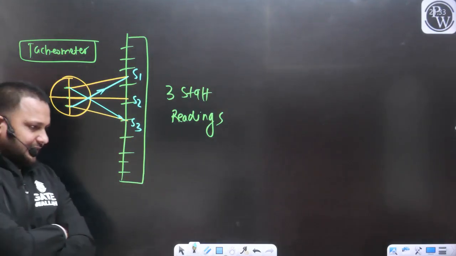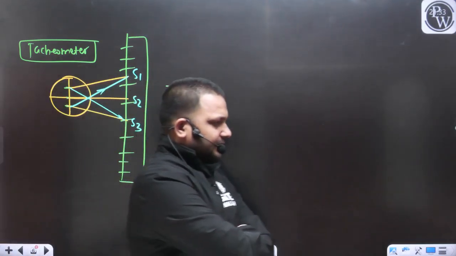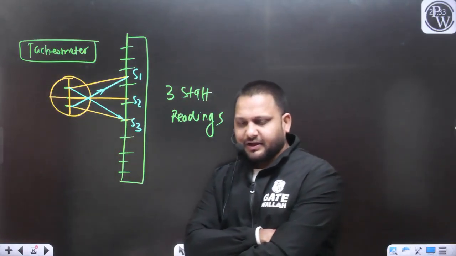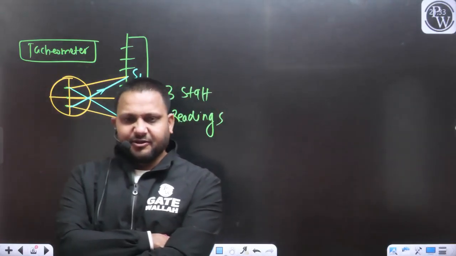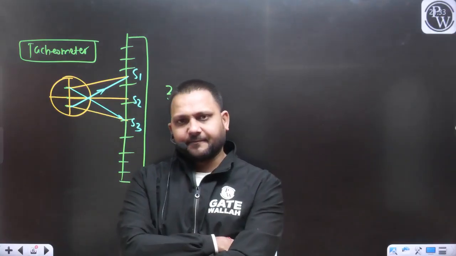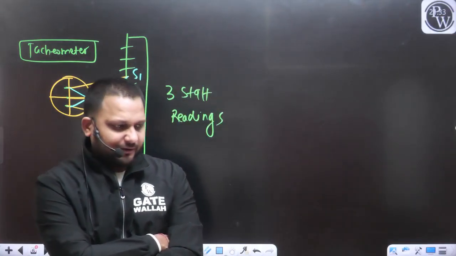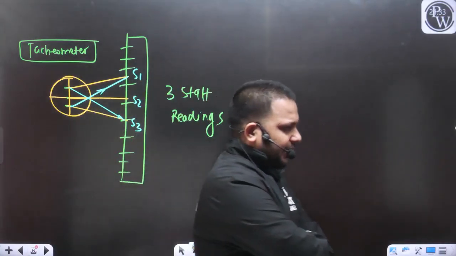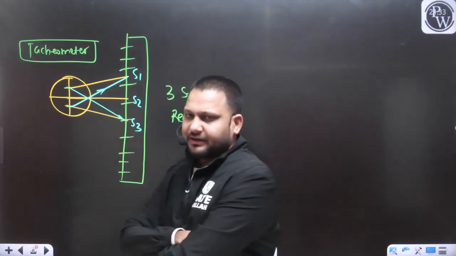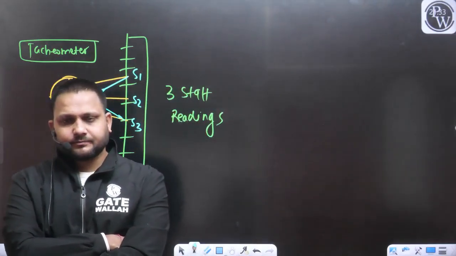Now I will get three staff readings, and those readings we can represent as S1, S2 and S3. Everyone please confirm in the chat box: is this point clear to everyone? How we are getting the three staff readings with the help of the tacheometer.